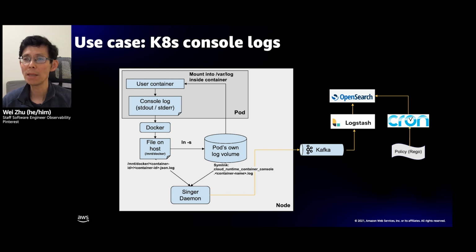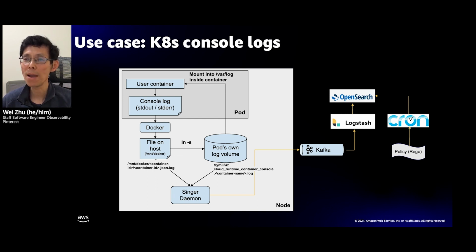We added the capability for Singer to ingest some special values such as pod name and file path to the Kafka headers, that will help us to enrich the logs with necessary metadata. Logstash reads the file path from the Kafka header. The file path is composed of project, pod, and container name. And by reading that, Logstash knows the project which this log belongs to. It then can create daily indices for each project so that it's easier to scale and manage.